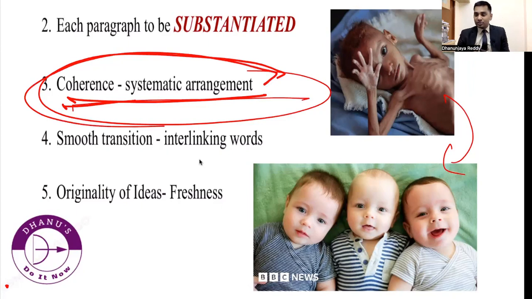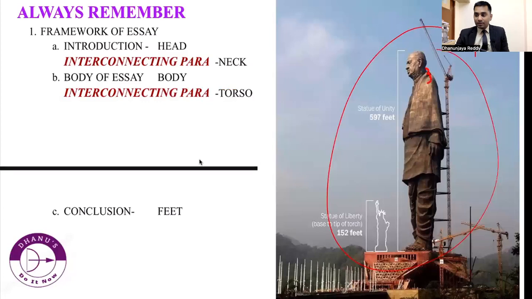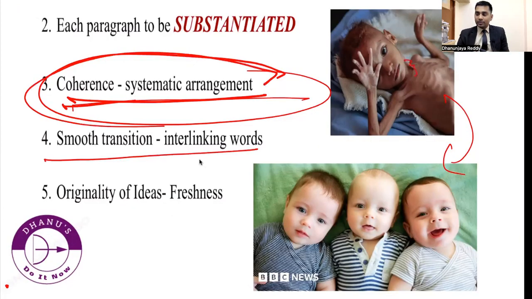After this, there has to be smooth transition, that is interlinking words. That is what I said. Interlinking has to be very, very perfect. Otherwise, if there is no smooth transition, obviously it will be bumpy, and the reader will lose interest. So use interlinking words. What are those words? I have already said what they are.